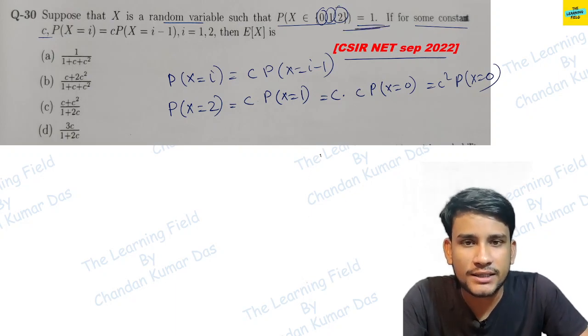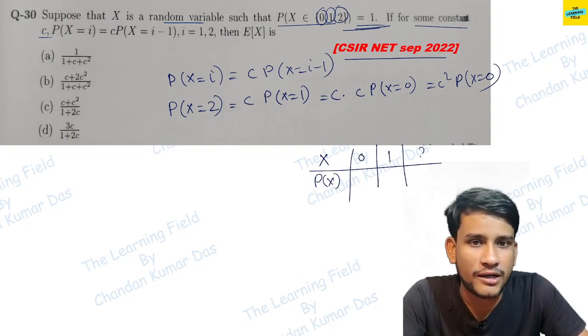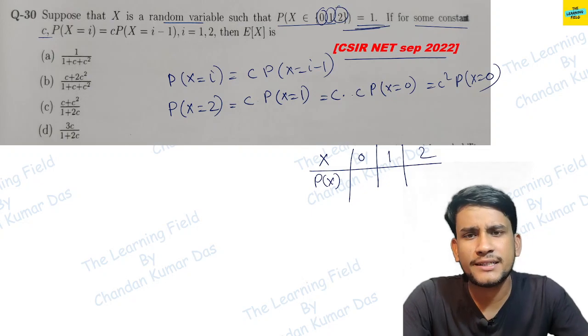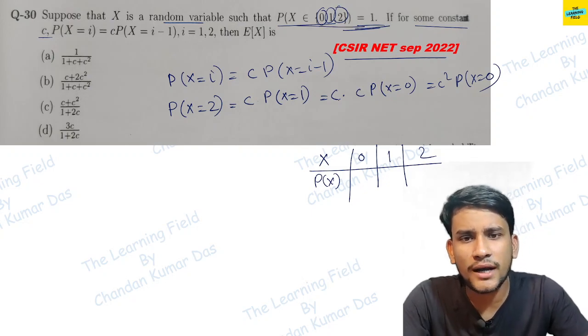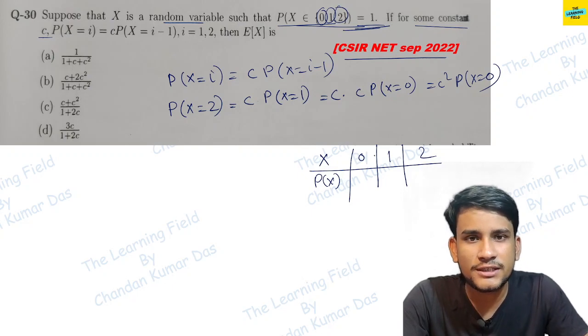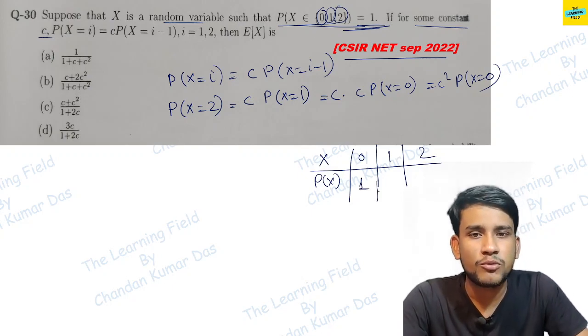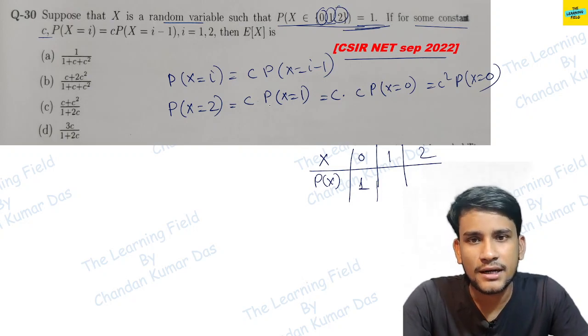Now we can write x and p(x) as this table: 0, 1 and 2. Now the probability of x equal to 0, if we put this from 1, then what is the probability of x equal to 1?